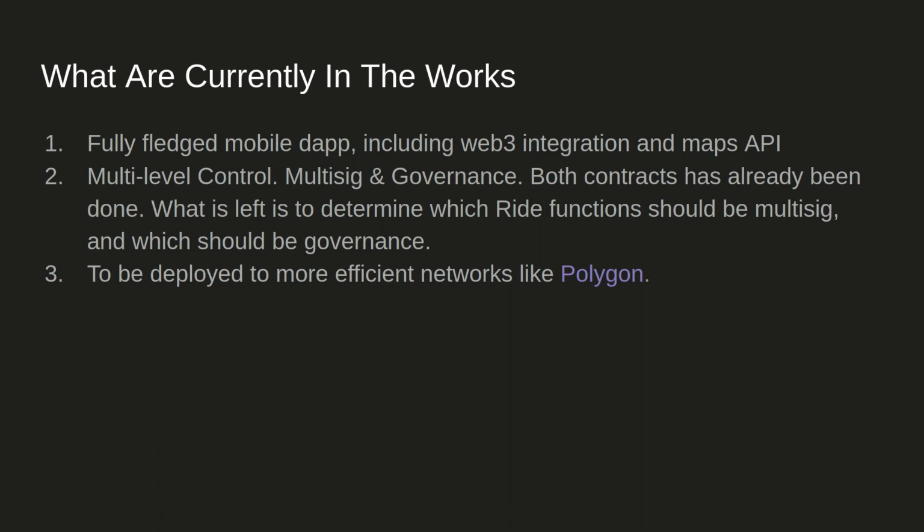Like all ride-hailing applications, Ride should be mobile first. That is why we are developing a fully fledged mobile app that should include all the necessary Web3 components and the crucial Maps API. We also plan to do a multi-level control for Ride Hub contract, so either multisig or governance for the different functions of Ride Hub contract. So the contract has already been done, and what is left is to determine which functions should be multisig and which functions should be governance. Also, we'll deploy this to efficient networks like Polygon. This is better for the multiple transactions required per trip of the Ride application.